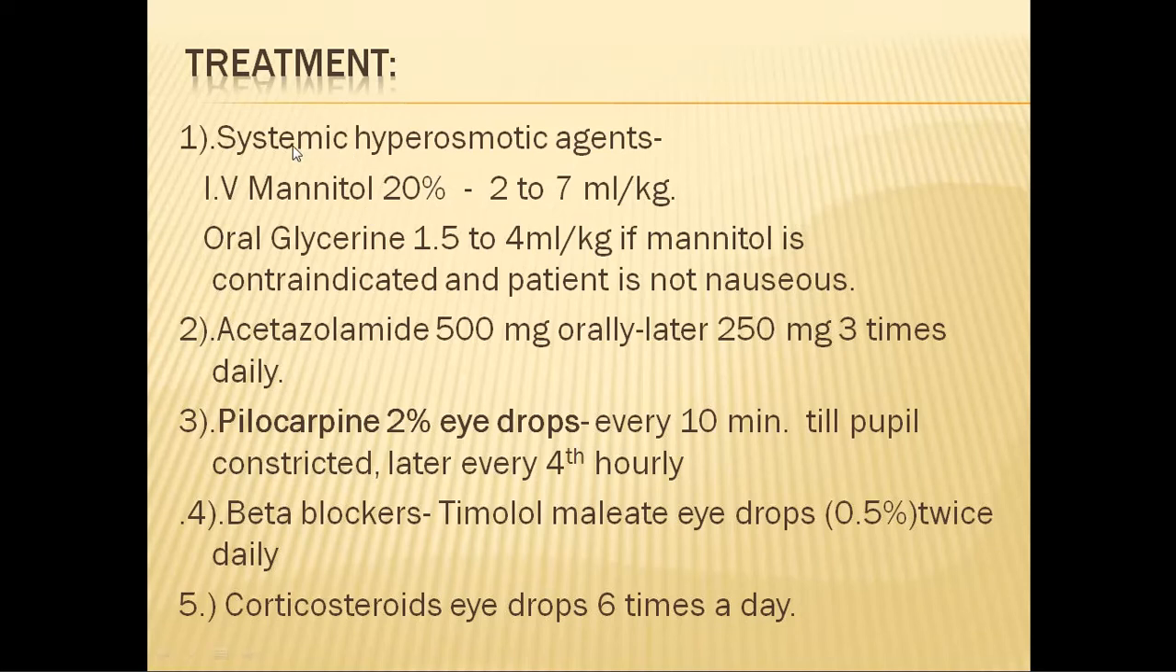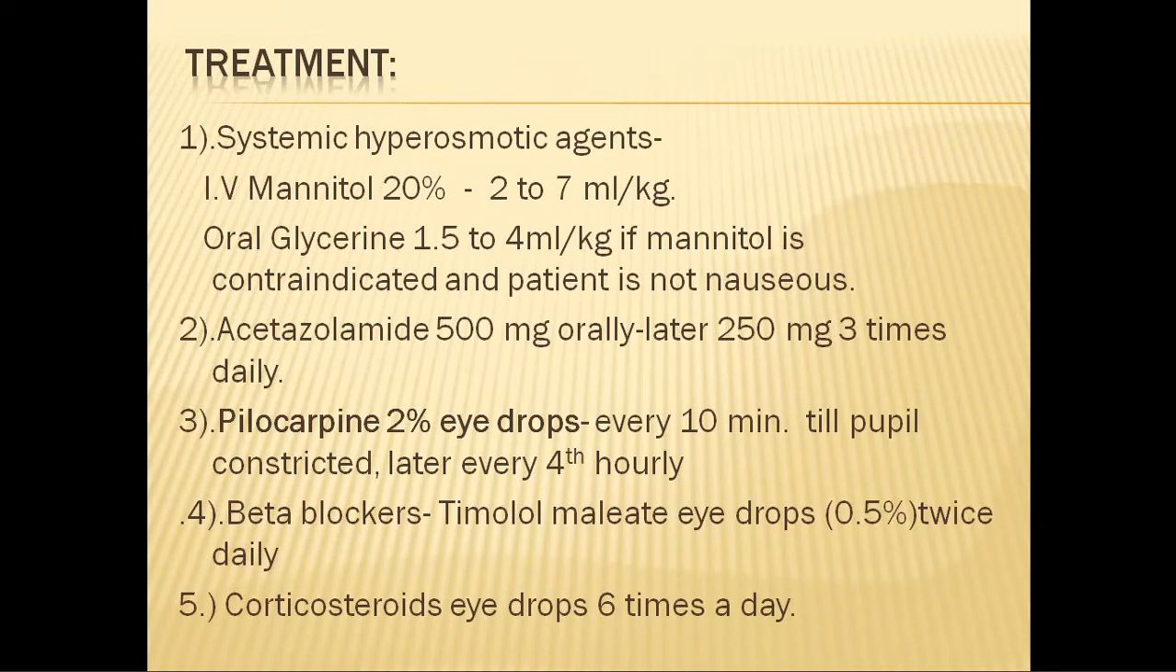So what we will do is we will give systemic hyperosmotic agents like IV mannitol or oral glycerin. What these do is they increase the osmolarity of the blood. So all the fluid is withdrawn from the vitreous. So the vitreous shrinks.